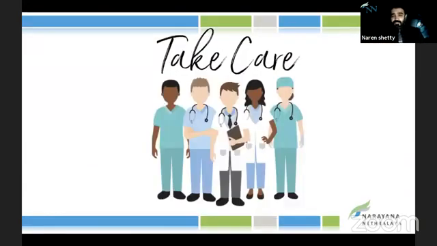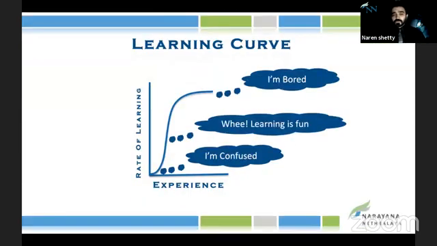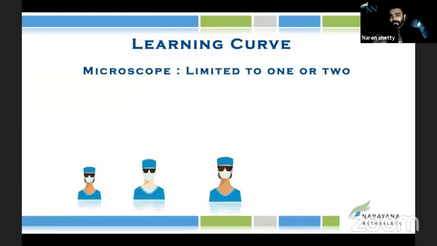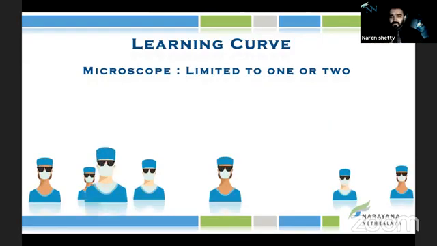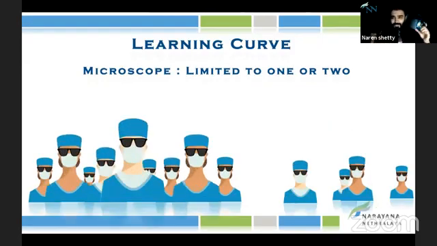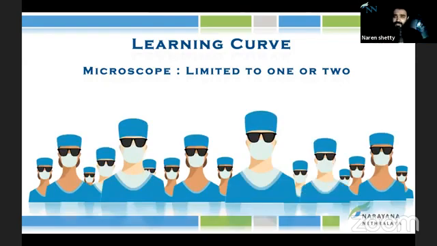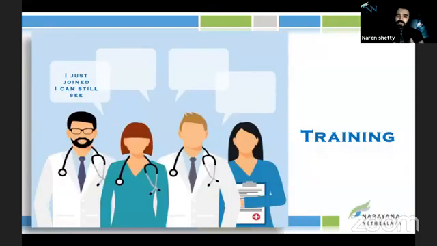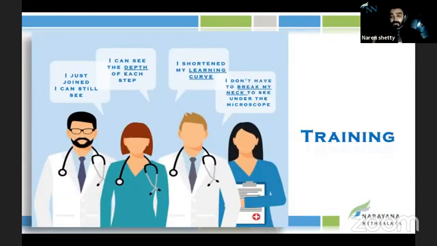The next thing is the trainees. Oh my God! For the trainees, this is the tool to go for. The learning curve has really shortened for trainees by using the 3D system, and you're not limited to one or two trainees looking into the microscope. You can have n number of trainees just wearing cheap 3D glasses and looking at the screen, and you're good to go. And there is no discrimination between a new trainee and a senior one. Anyone from day one of OT can wear the glasses and look at the screen so that from day one, they get used to the depth perception, which is a very, very important factor to learn quickly and pick up your skills.